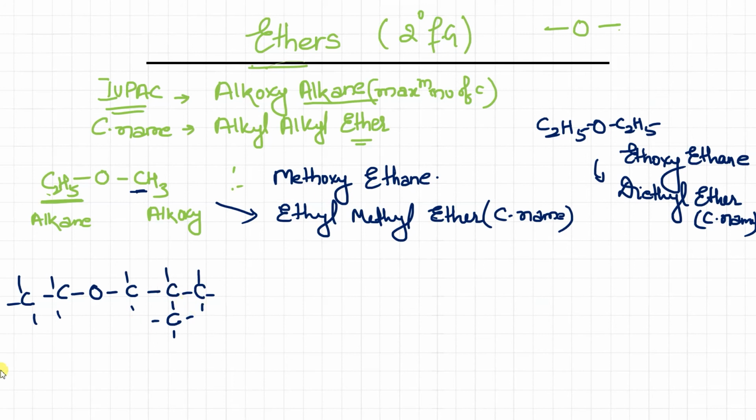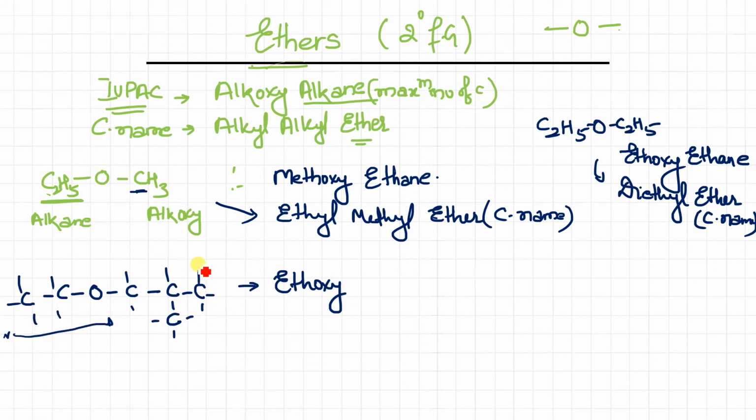We can clearly see that this side has only 2 carbons and this side has 4 carbons. So obviously this chain is going to be treated as alkane, and this will be treated as alkoxy. For alkoxy, what will we write? 2 carbons, we will write ethoxy. And this side, we have to name it as an alkene. Just forget about this for now.